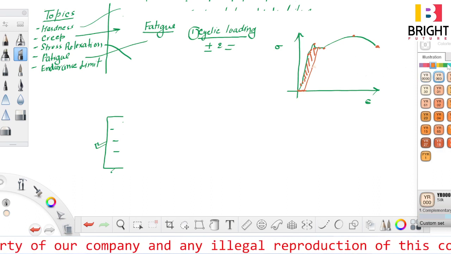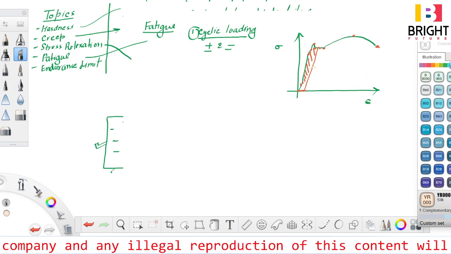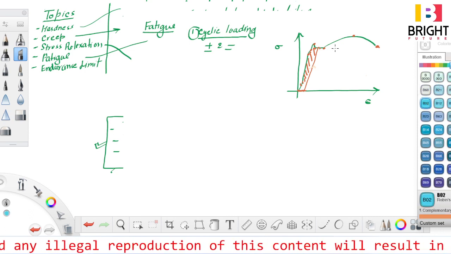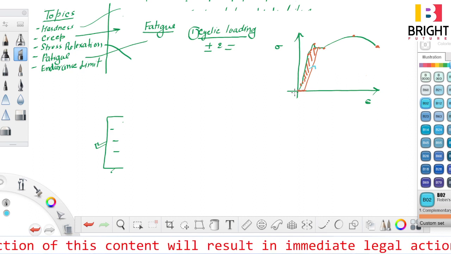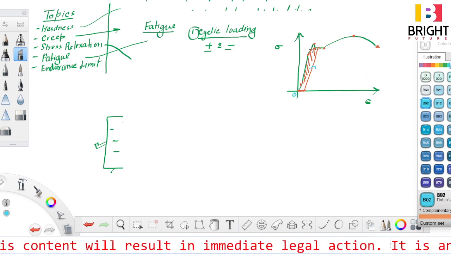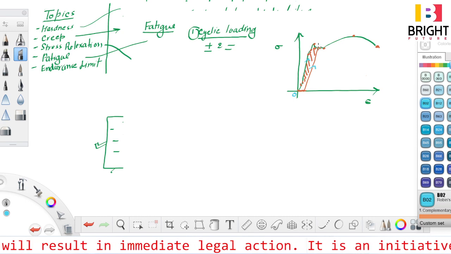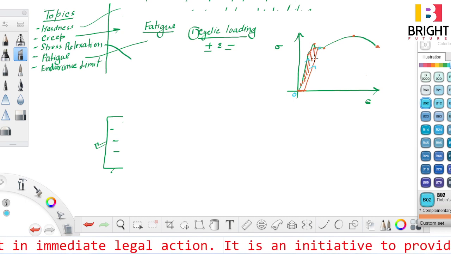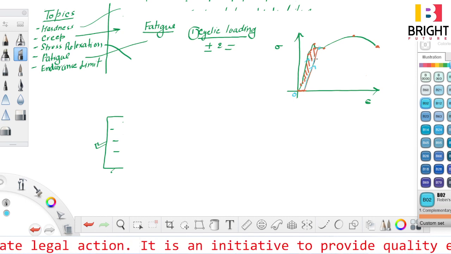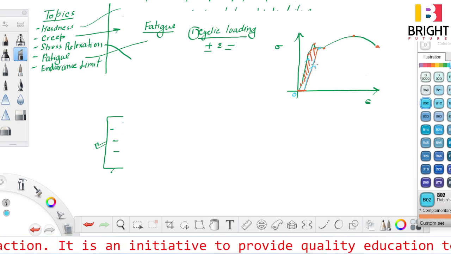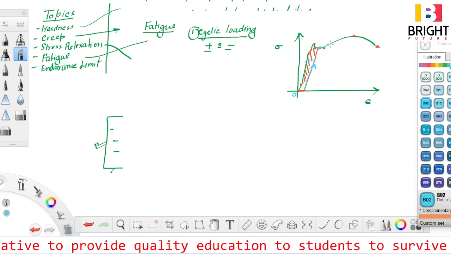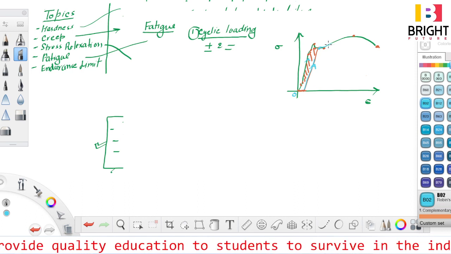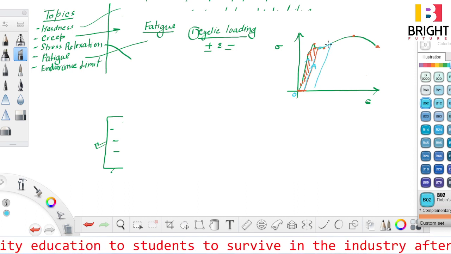let me use another, darker color like this. If I again reload from this point, this is the original point O, I load up to this point. After that I release the load, the material will come back, and this much energy is stored. Now I will again reload up to this point and release the load, and it will come back to this position.